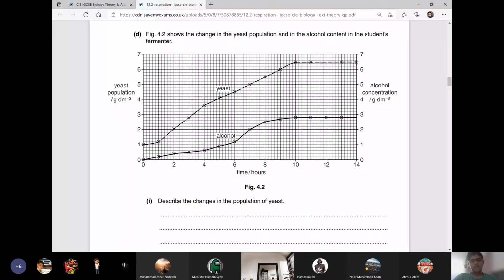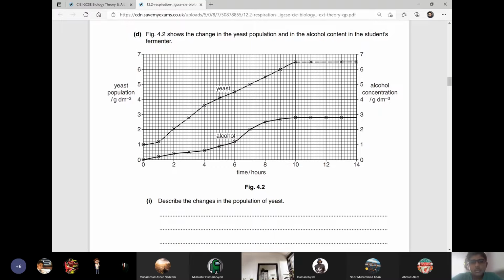Sir, yeast grows from a population of 1 gram per cubic decimeter to 3 and to... No, listen, listen, 6. You say it as cubic decimeter.